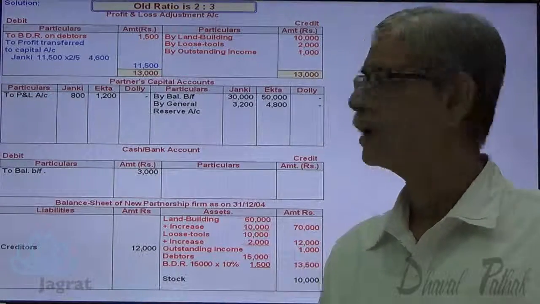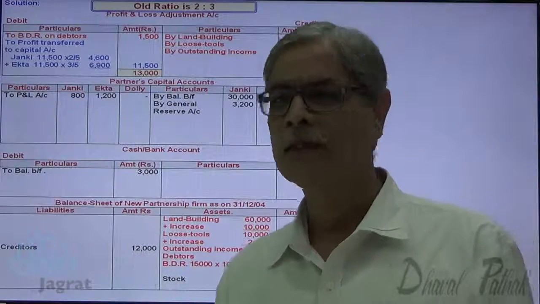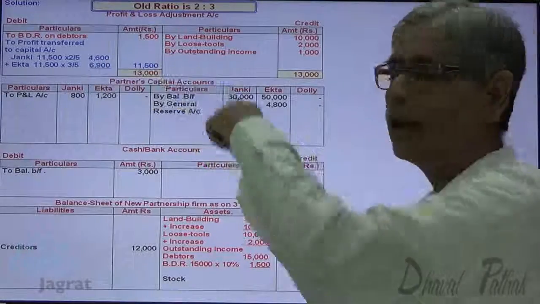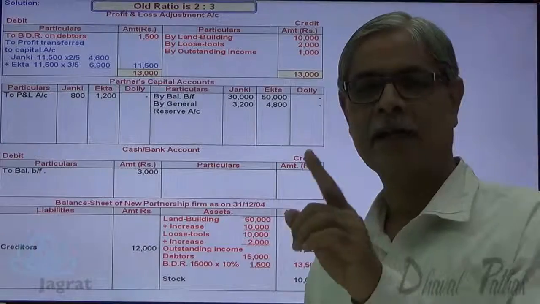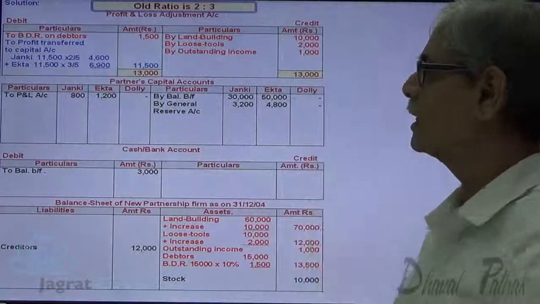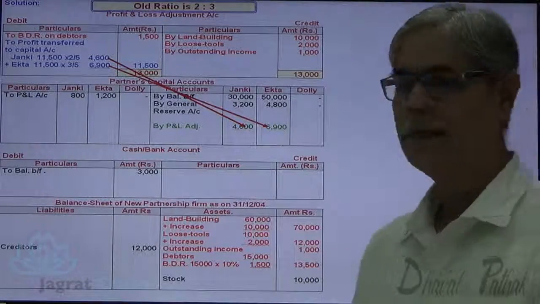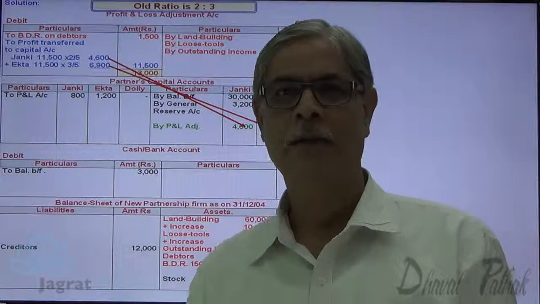Now I want to work out the share of Ekta, that is 3/5 of 11,500. That amounts to 6,900. So profit and loss adjustment account debit 11,500 to Janki's capital account 4,600, to Ekta's capital account credit 6,900. This is how revaluation profit is distributed amongst partners.